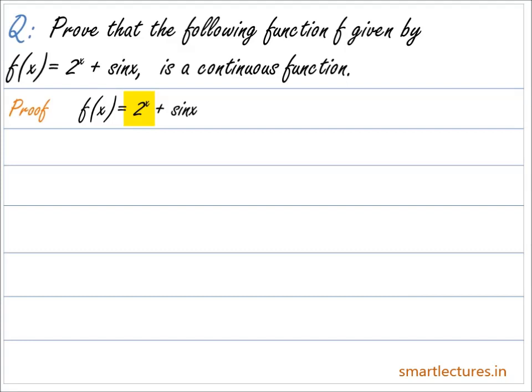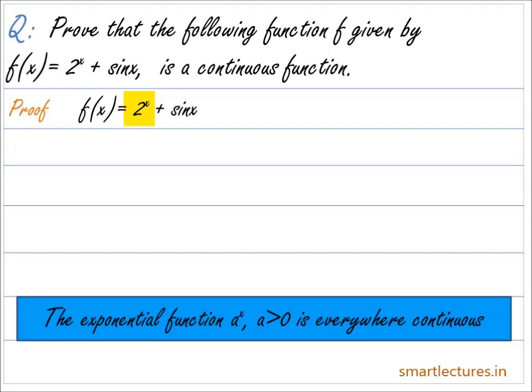In the theorem which we just learned in this episode, the exponential function a to the power x, where a is greater than 0, is an everywhere continuous function. And in 2 to the power x, a is equal to 2 and 2 is greater than 0. That means the function 2 to the power x is a continuous function.